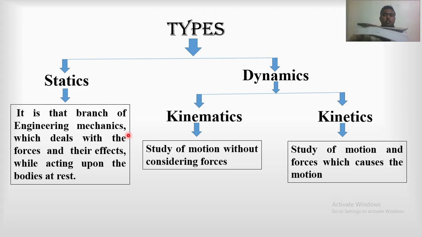Consider this one is the book, and this mobile is your rigid body. If you are applying force in this direction, this mobile, or we can say this rigid body, is not moving. When I apply some more force, it starts moving, you can see here. So you have to find out the force required to move the body by overcoming the friction generated between the rigid body and the plane.